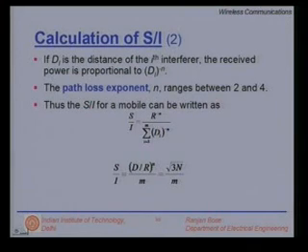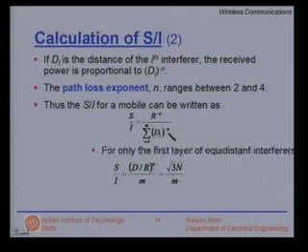Thus, the signal to interference ratio for a mobile can be written as S over I equals R raised to power minus n. What is this? This is proportional to the received strength from the desired base station. R represents the cell radius, so you are actually putting your mobile station at the edge of the cell. In the denominator, I have a summation for i equal to 1 through m of di, where di represents the distance from the ith interferer, again raised to power minus n, the path loss exponent.